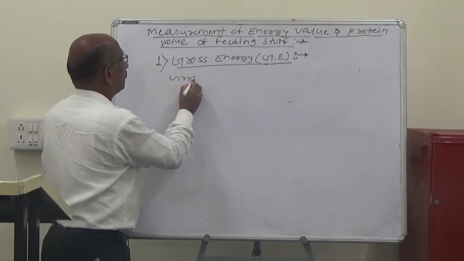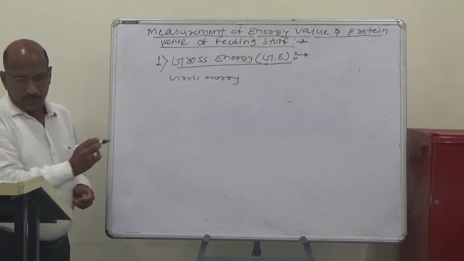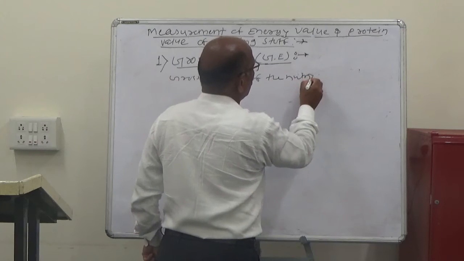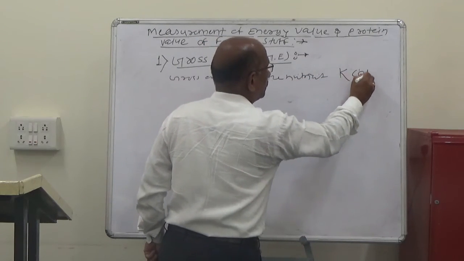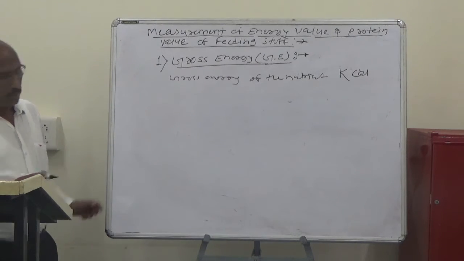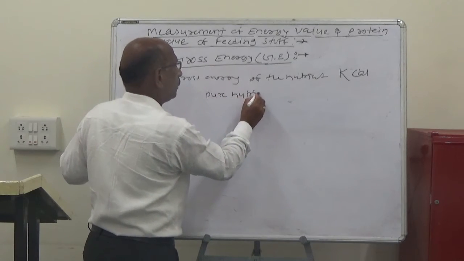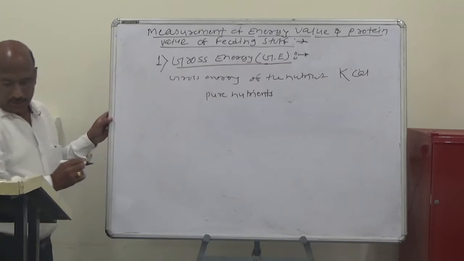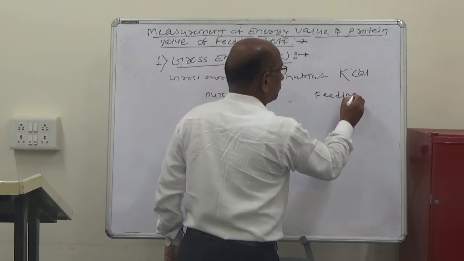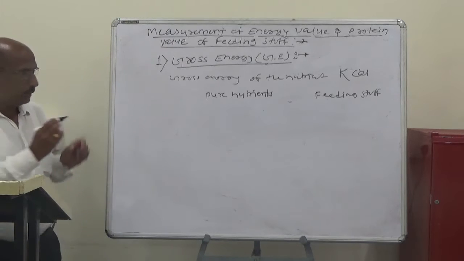the gross energy of the nutrients in kilocalories. So this is the gross energy of the nutrients in kilocalories, for the pure nutrients and these are the feeding stuffs. So the first example is